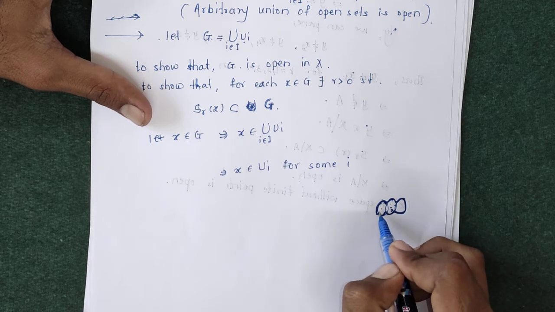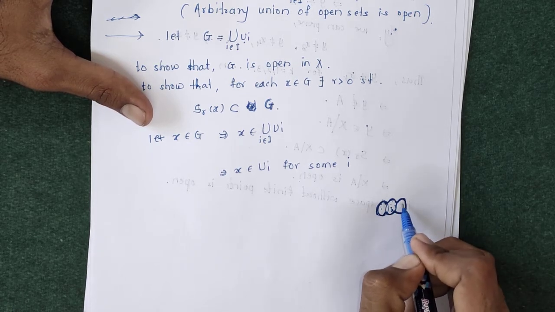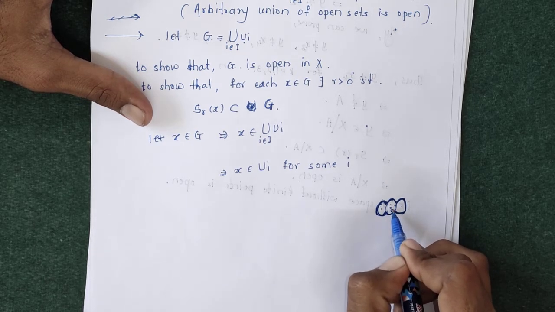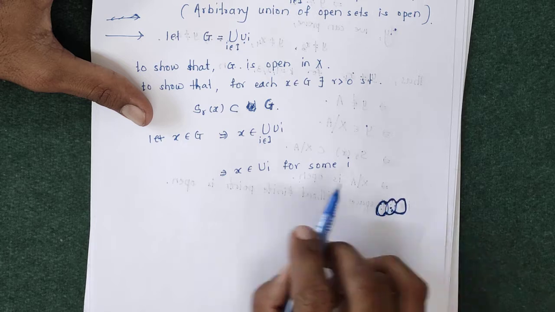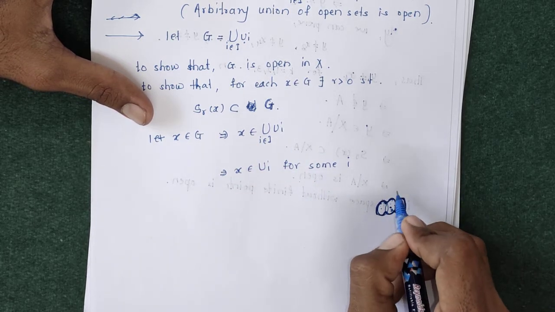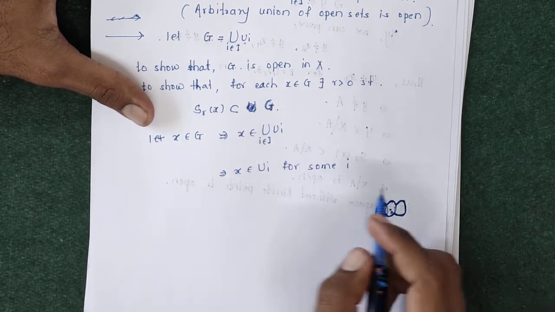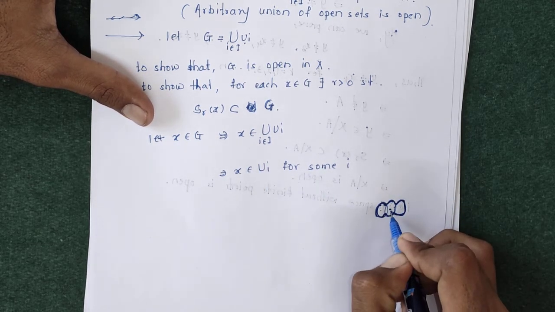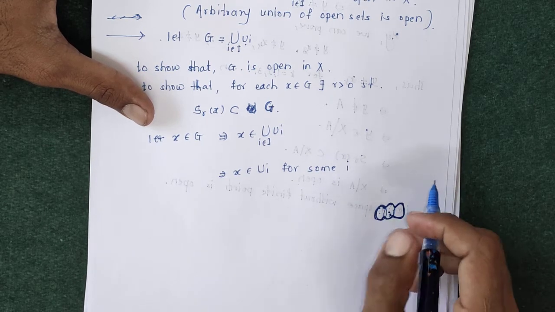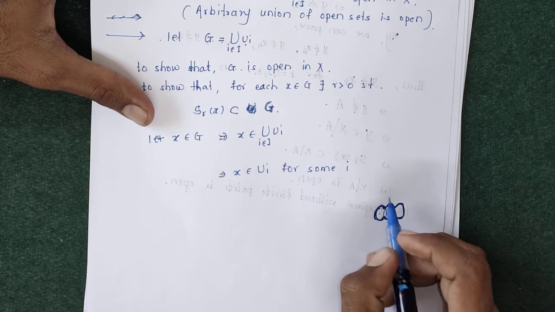So X is an element of the union of ui, then that X must belong to some ui. Here X is suppose a member of u3, then that X belongs again to the union of ui. This dark line is the set union of ui, u1 u2 u3, and suppose X belongs to the union of ui. So X is a member of this union, that is, X belongs to the interior of this dark line. Suppose X is this element, then X is obviously an element of u.